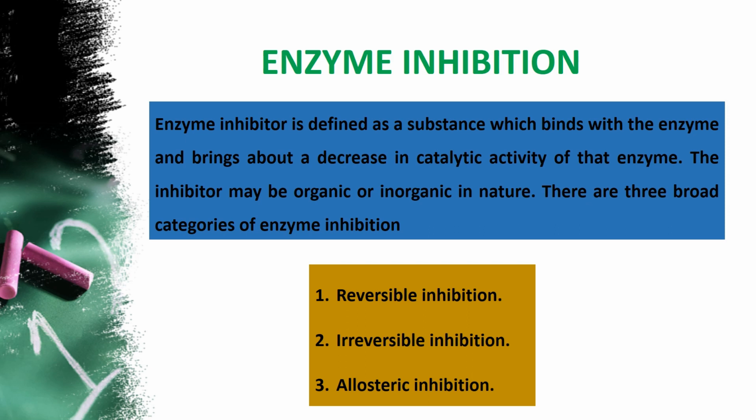Reversible means that when the inhibitor is removed from the system, the enzyme can be converted to an active form. That means action can be started again. Irreversible means you can't convert it back to the original form. That means you can't again make the enzyme work. That type is called irreversible inhibition. Allosteric inhibition is the third type, where there is a site apart from the catalytic site. That site is occupied by the inhibitor and causes inhibition. That is called allosteric inhibition. We'll see these inhibitions one by one in detail in the further slides.